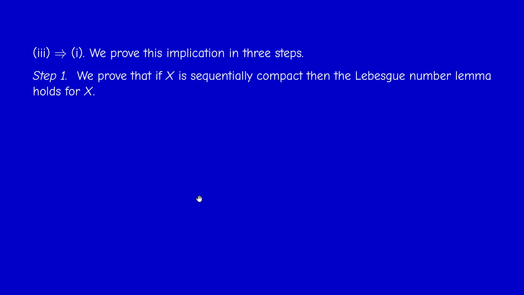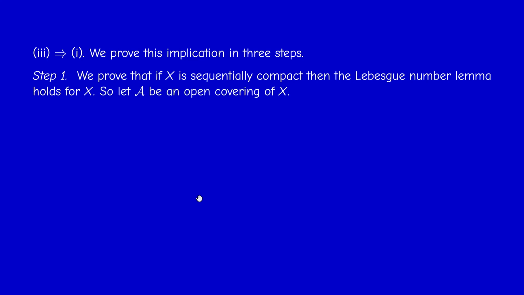Now, this is not circular reasoning because we proved the lemma only when X is compact. So the result would follow from compactness, but we want to show compactness actually. Okay, so we reason by contradiction. If you negate the condition of the Lebesgue number lemma, what does it mean in terms of quantifiers?